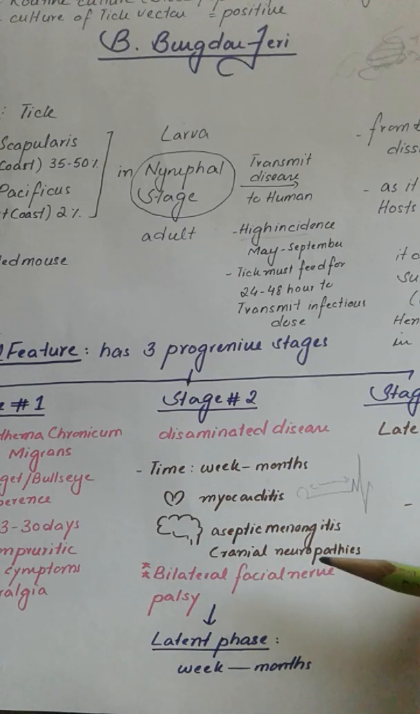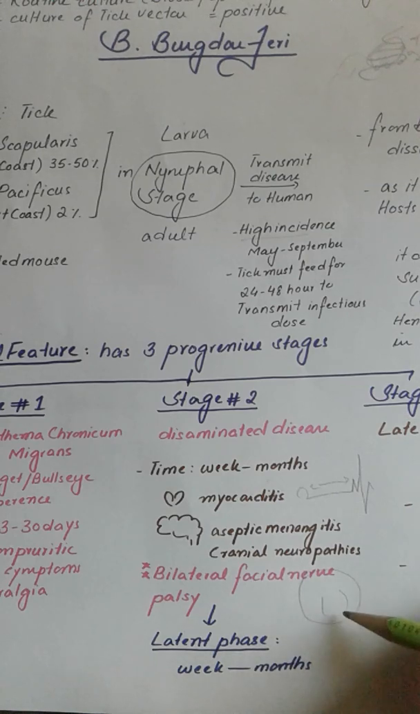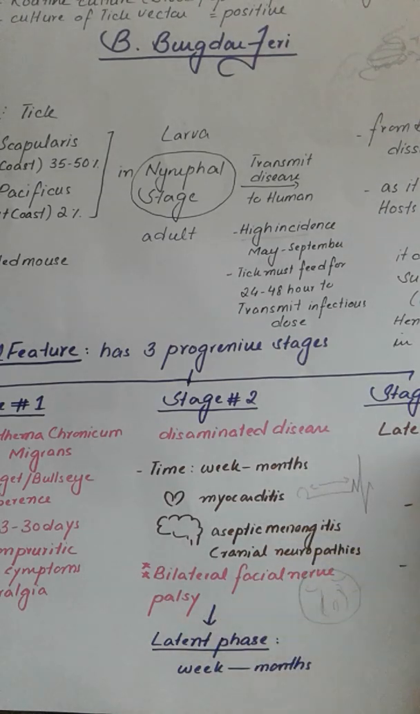It can also cause cranial neuropathies. But the specific feature is that it causes bilateral facial nerve paralysis, where your nasolabial fold will be lost, there will be drooping of the eyelids, loss of facial sensation, and loss of taste sensation on the face. So this actually causes the specific disease known as Bell palsy.